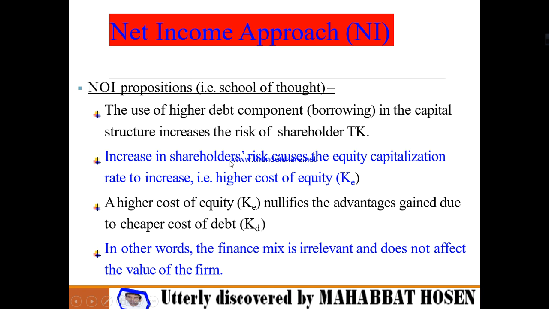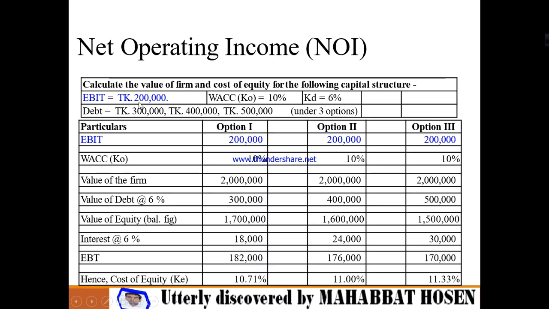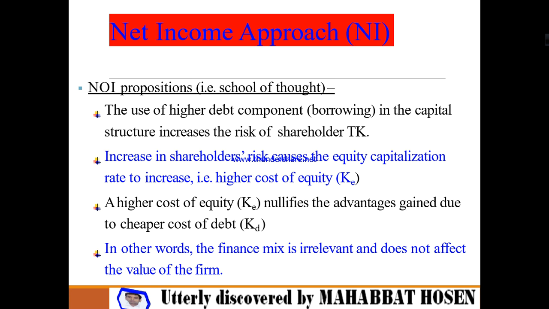There is another highlight regarding this particular issue, for net operating income. The use of a higher debt component in capital structure increases the risk of shareholders, because the maximum amount of money will come from borrowings as capital.